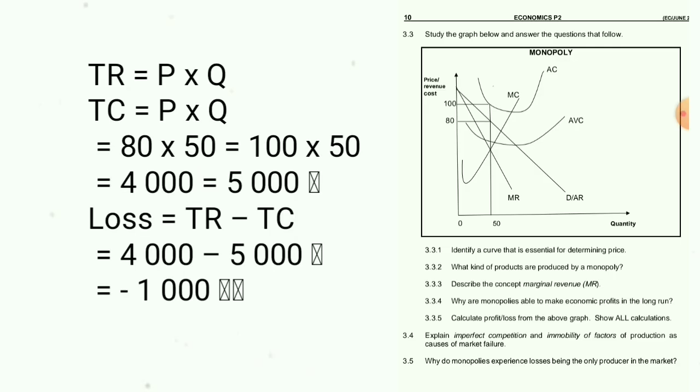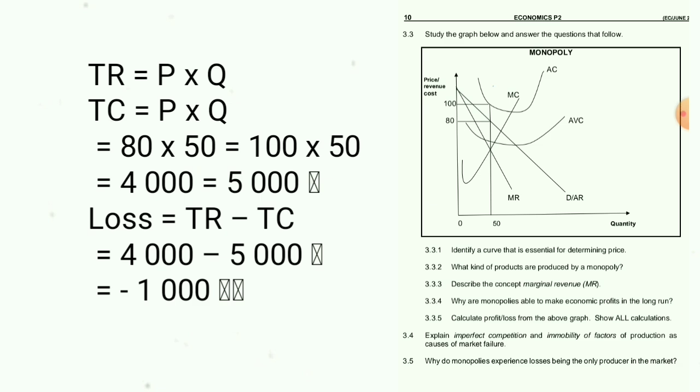Calculate profit or loss from the above graph. Show all calculations. So here we're just calculating, and there are the amounts on the graph. I'll show it on the screen anyway. You have to say TR equals P multiplied by Q, which is 80 multiplied by 50. Q is quantity and P is price. So quantity multiplied by price equals 4,000.